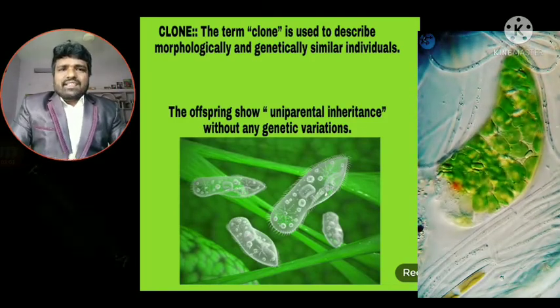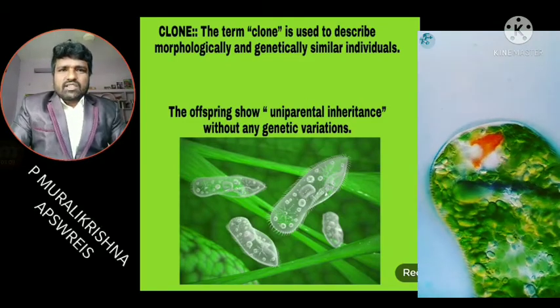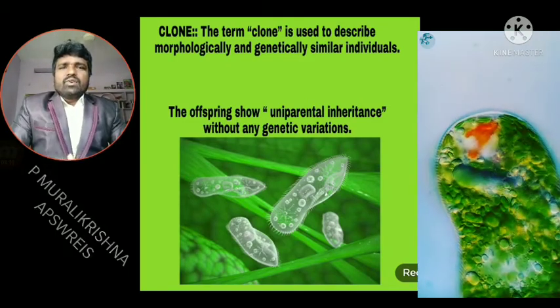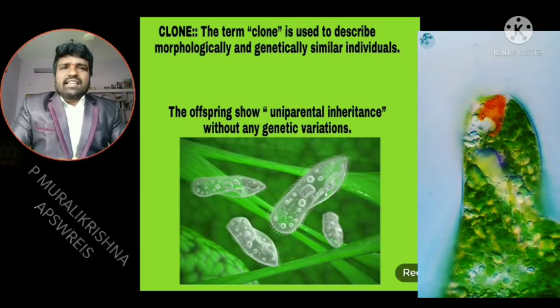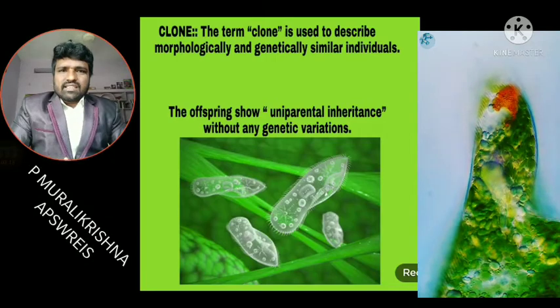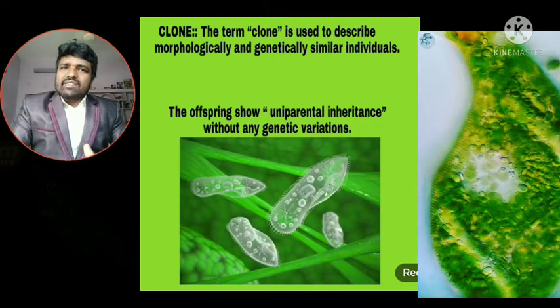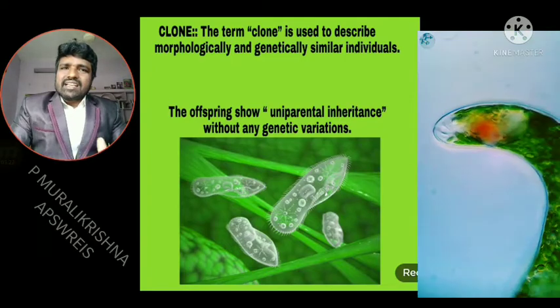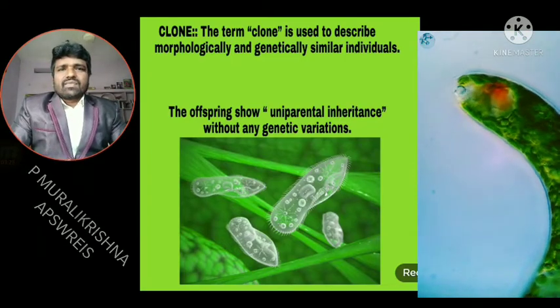In asexual reproduction, the offsprings or young ones show uniparental inheritance without any genetic variations. That means the genetic material is inherited from only a single parent. Hence, there is no genetic variation.